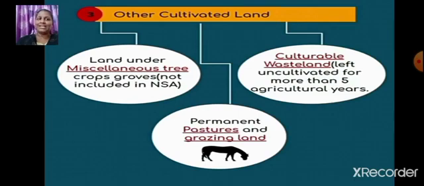It is left uncultivated for more than 5 agricultural years. Now you will ask me why it is done so. The answer is so that the land regains its fertility. So I hope this part is clear.